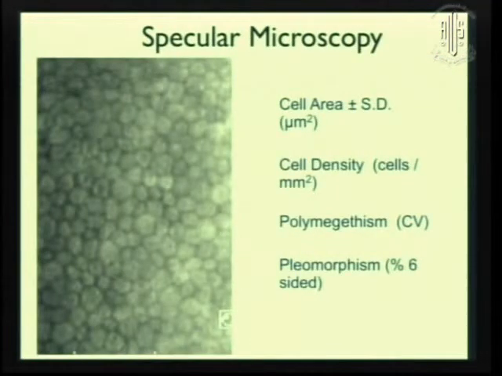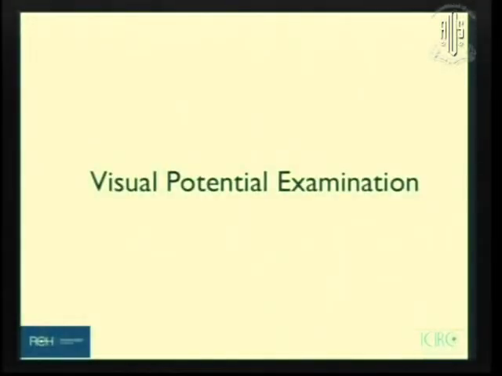So IOL part done. Other things you need to look for is specular microscopy. I think it's mandatory we all take a clinical look at the endothelium, but how the cornea will behave is definitely where specular microscopy plays an important role. You can pick up early signs of Fuchs dystrophy, and in addition to giving a visual prognosis or prognosis regarding the corneal edema that the patient might expect postoperatively, we now know that extreme cases or severely altered endothelial morphology also give us aberrations which might be harmful for certain IOLs.